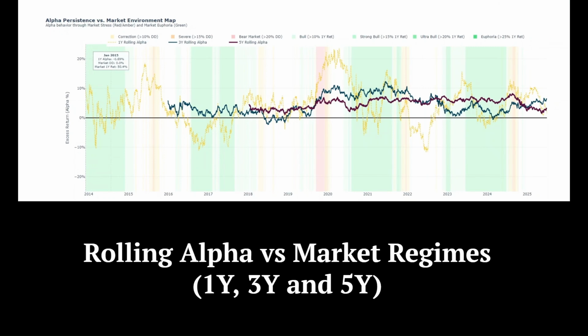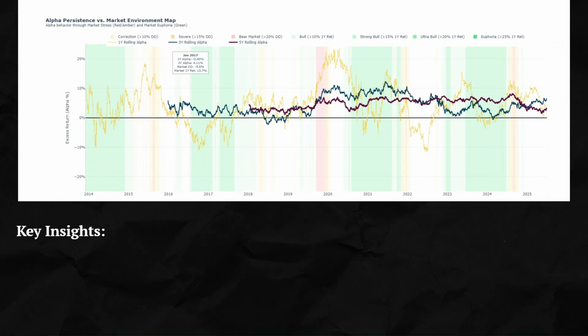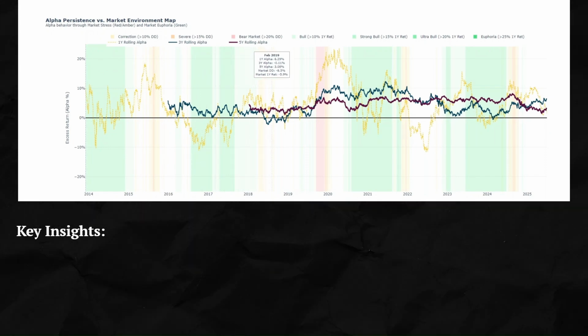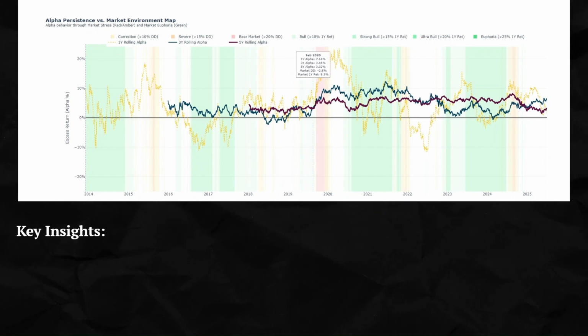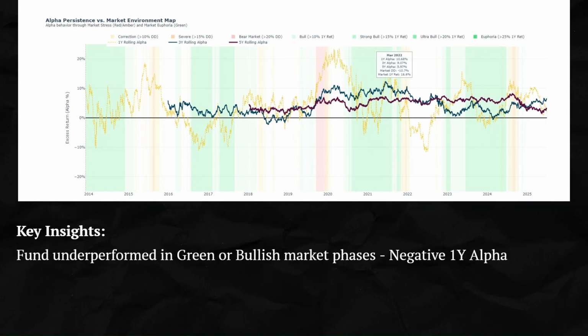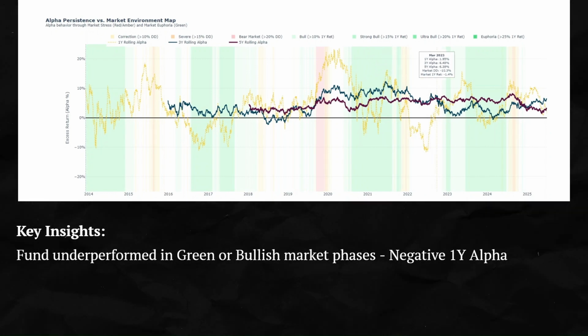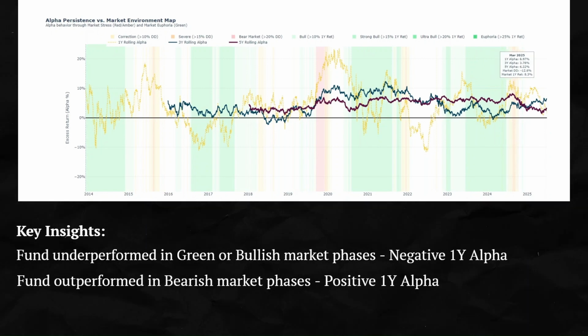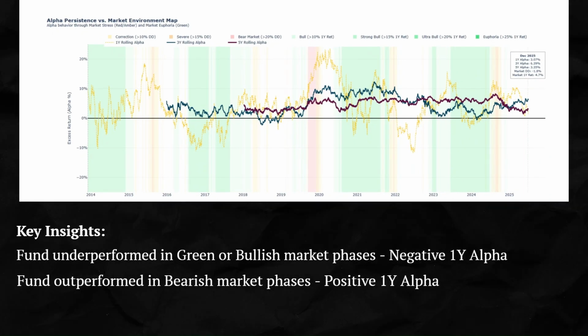Continuing with the fund's performance, let's compare the 1 year, 3 year, and 5 year rolling alpha, the fund's excess return over the benchmark, against the market environment, which has been bullish, bearish, and even correction phases. So if you see, the fund underperforms the benchmark during green or bullish phases with negative 1 year rolling alpha. However, the fund outperforms the benchmark during red or bearish phases with positive 1 year rolling alpha.